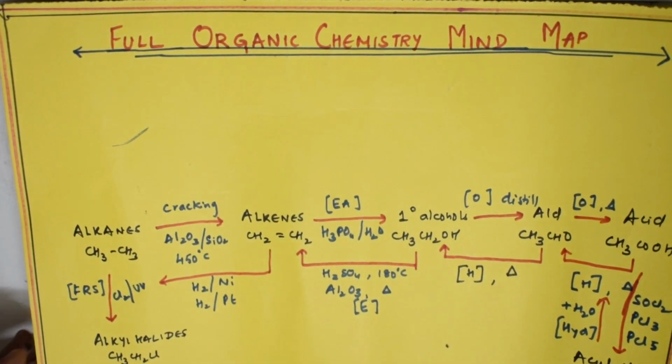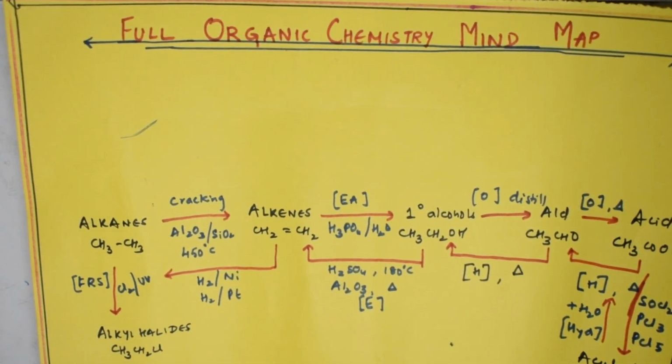One final thing I'll tell you. Simple. Let us summarize once: alkanes are getting converted to alkenes, alkenes to primary alcohols, to aldehydes, aldehydes to acids, acids to acyl chlorides. Correct, students? So basically, all these conversions or reactions have covered everything in your textbook, 99.9%. Maybe if I have missed out somewhere, please let me know. You can ask me, I'll tell you.